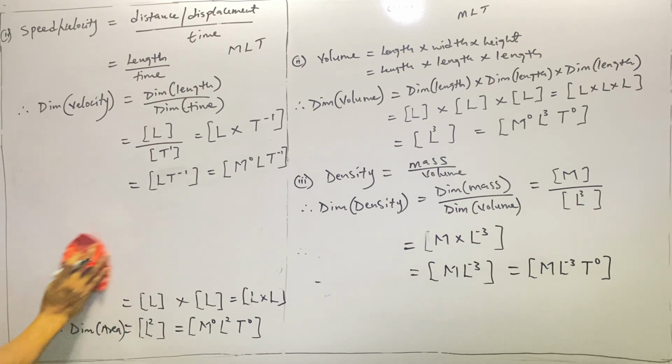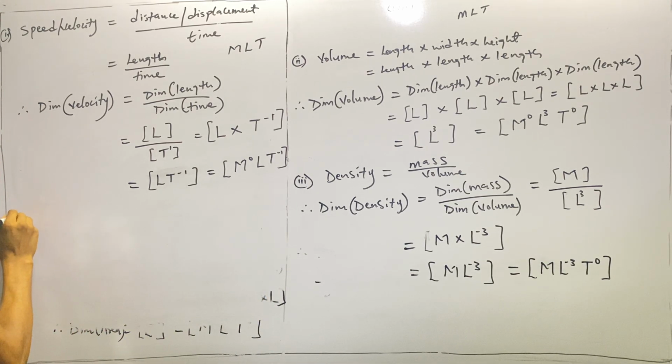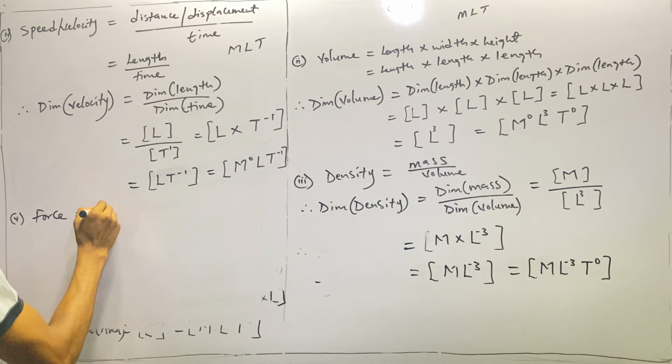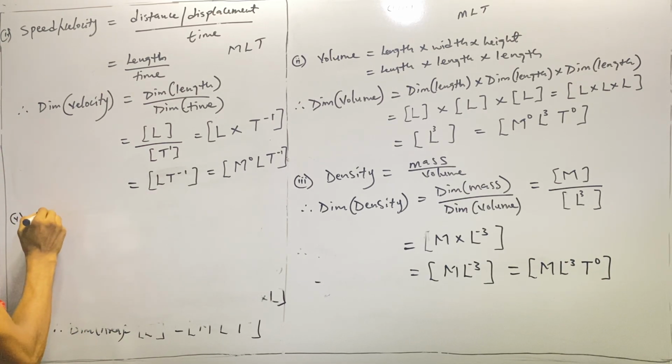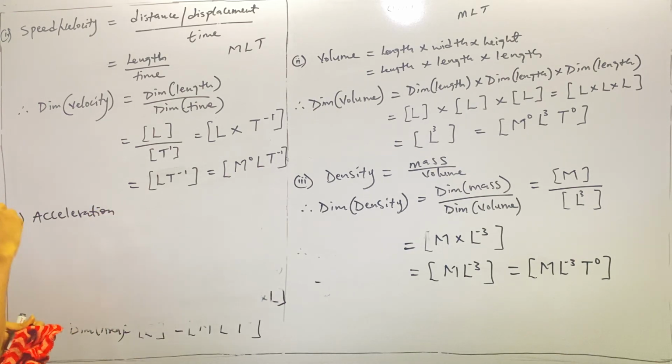So we'll go back to the next one, which is force. Of course, by definition, force is mass. Okay, sorry. We'll go back to acceleration. The next one is acceleration.